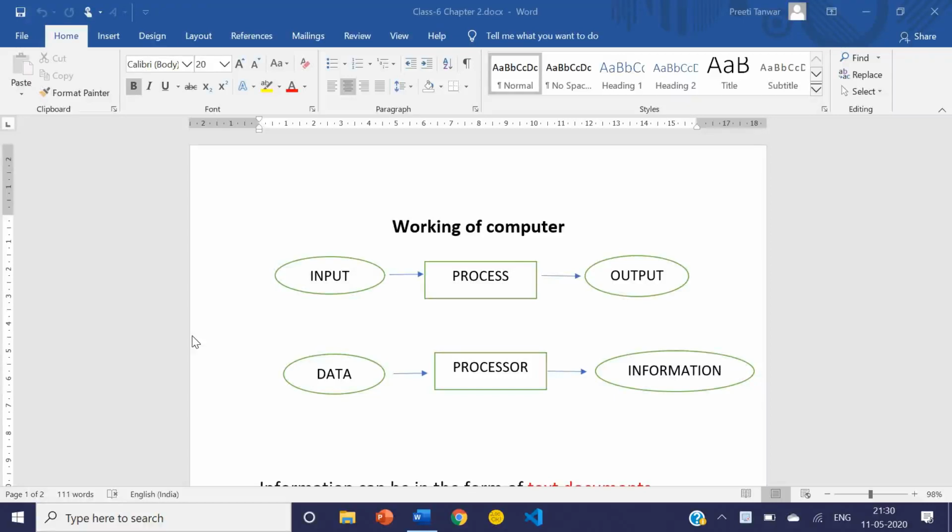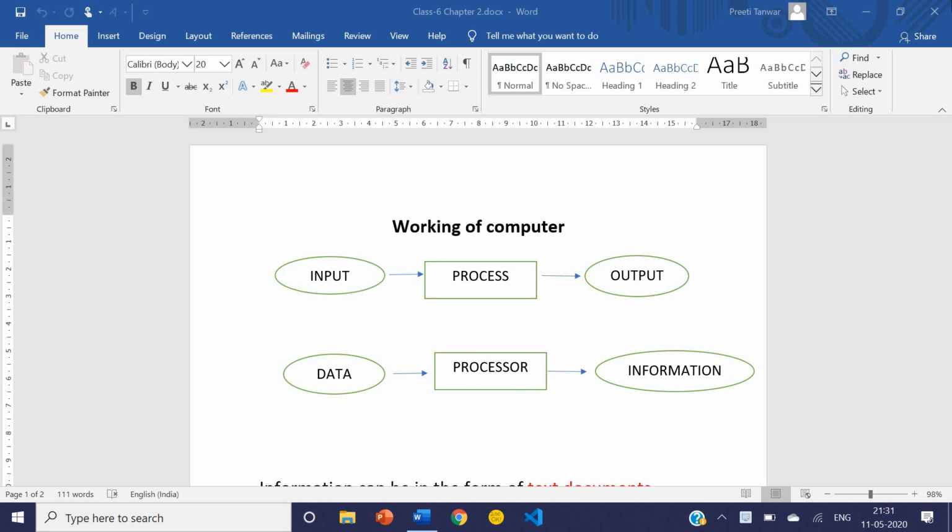Today we are going to start the second chapter, that is file management, organization of data. So first we will discuss the working of a computer. Before coming to the file, let's see the working of a computer.